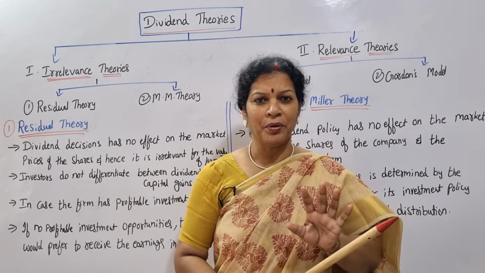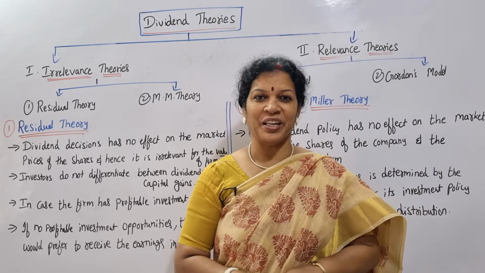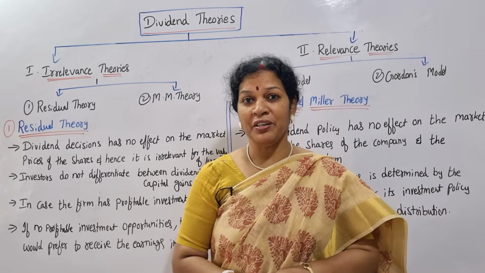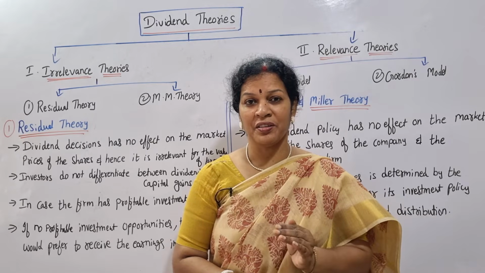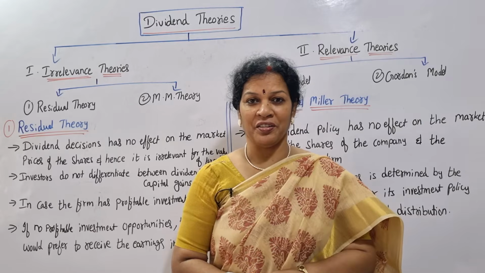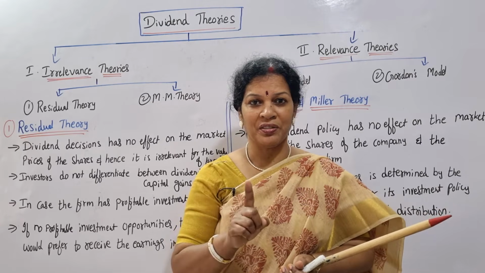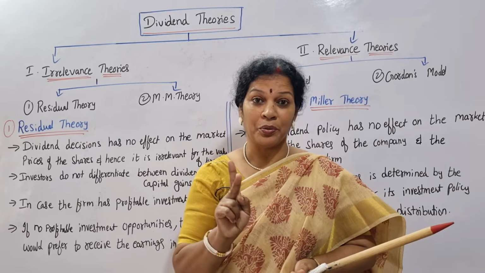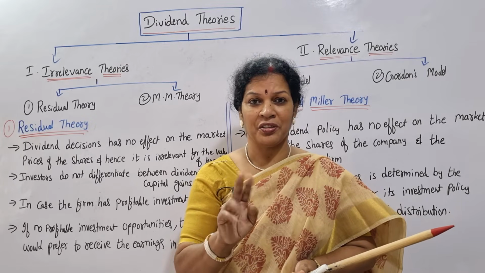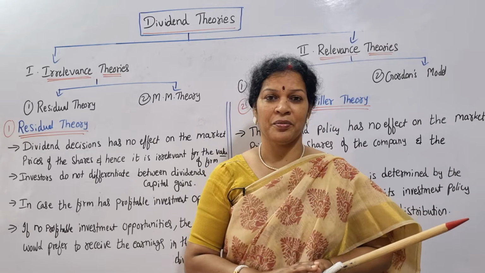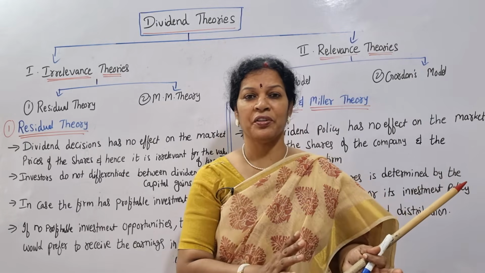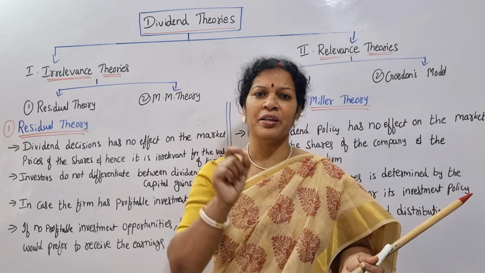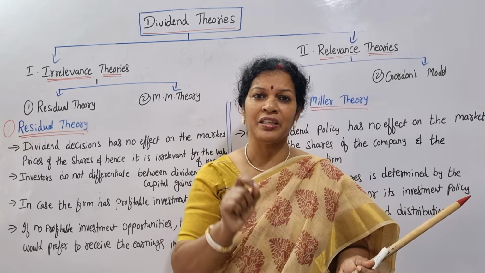Today one of the important topics, dividend theories, we'll see. There are different theories. You know that every shareholder expects something from the organization. One is always dividend from their shares and another one is growth of their shares. Dividend anyway they'll get. If already decided, like preference shares, 12%, 15%, whatever is already decided, according to that they are going to get their dividend.